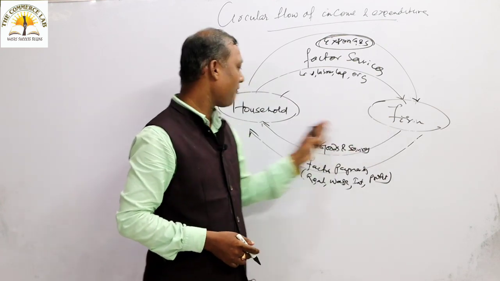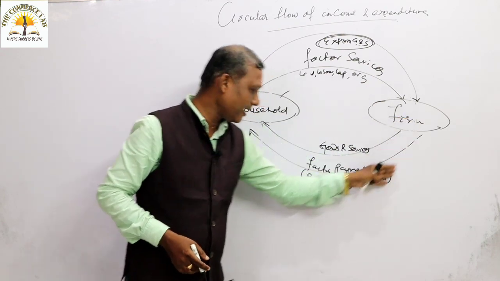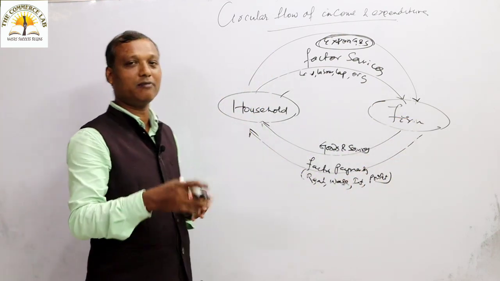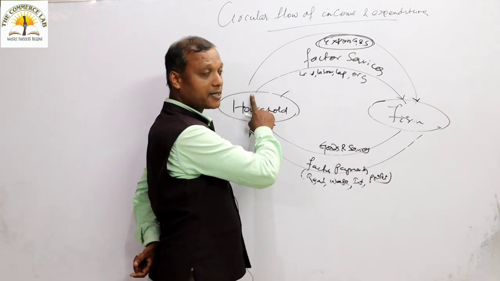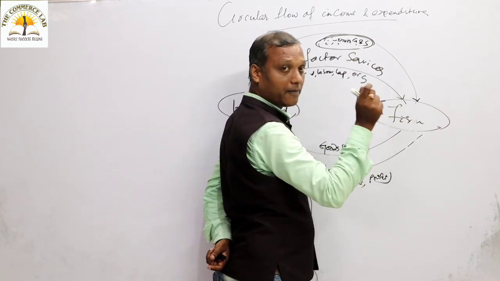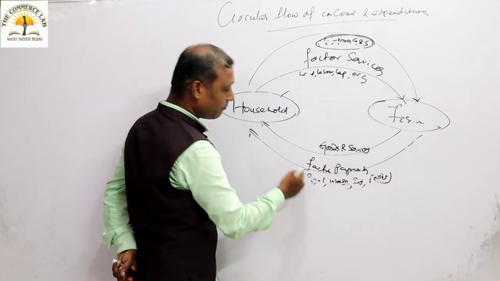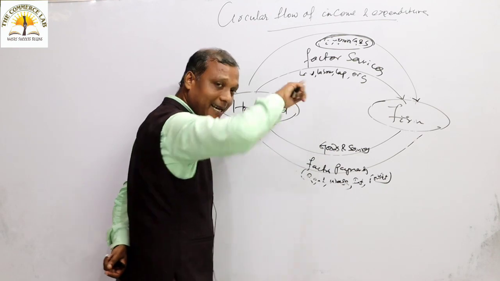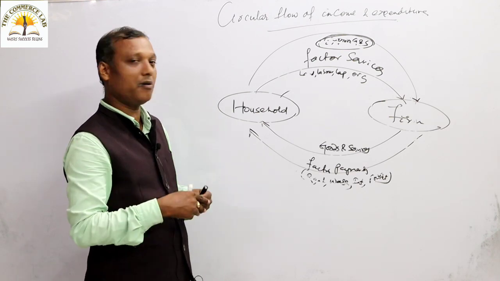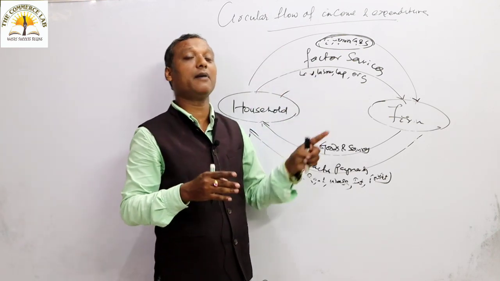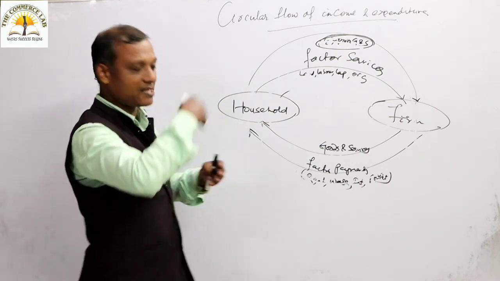So the income of the household goes to the farm in the form of expenditure, and the expenditure of the farm again comes to the household sector in the form of income. You have to understand the basic point over here. The expenditure of the household sector goes to the farm as income, and the income of the farm sector goes to the household in the form of rent, wage, interest and profit. This chain of continuous flow is known as the circular flow of income and expenditure. It is a never ending process. There is no full stop to this flow.